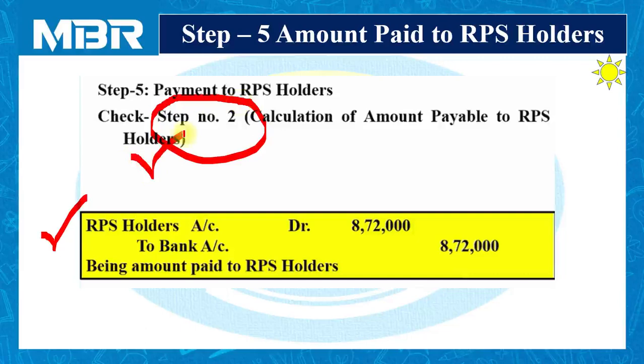As per step number 2, we have to pay a total of rupees 8,72,000 to the holders of RPS. So let us pay the amount without wasting a moment. RPS holders account debited rupees 8,72,000 to bank account 8,72,000. The matter comes to an end for payment.